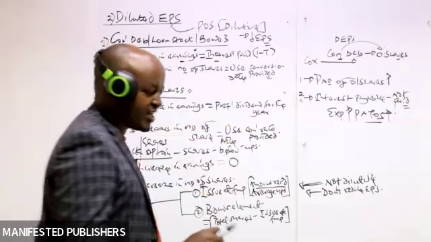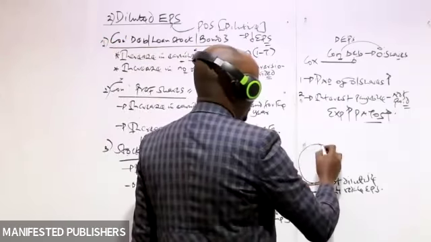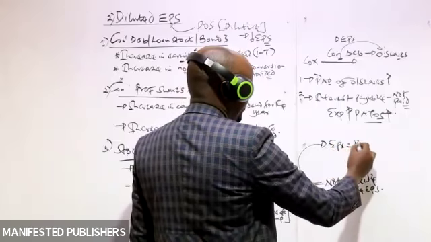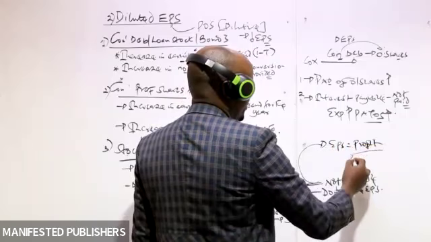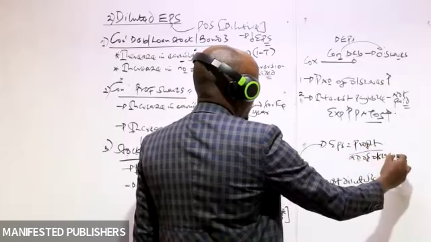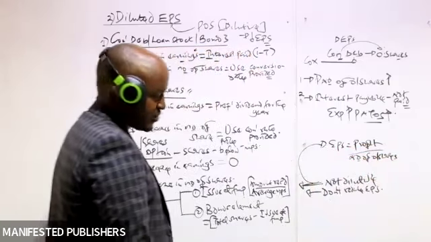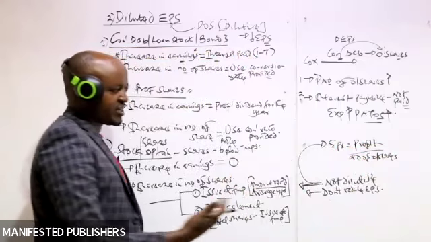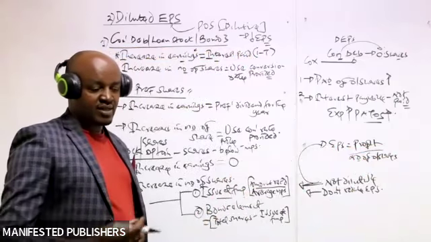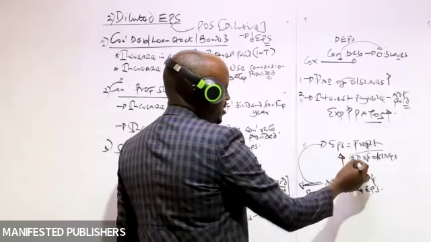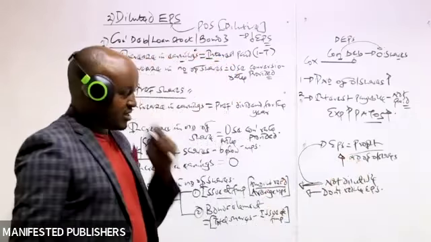Why are they not dilutive? It is because once these particular shares are issued, generally what we know is that in computing the earnings per share, we take the profit for the year and divide that by the number of ordinary shares. This is the general formula for computing the earnings per share. So these are the shares which will be issued at full market price. If you issue shares at full market price, what does that mean? It means, one, the number of ordinary shares which you have issued here will increase. That is the denominator. It will increase.